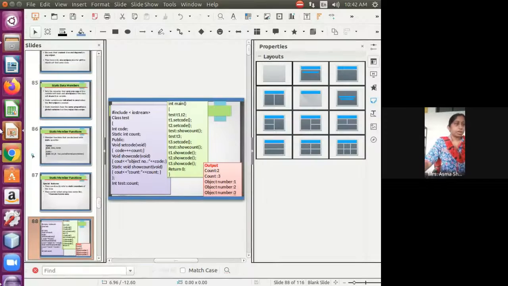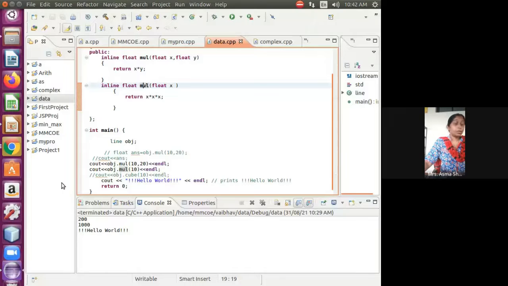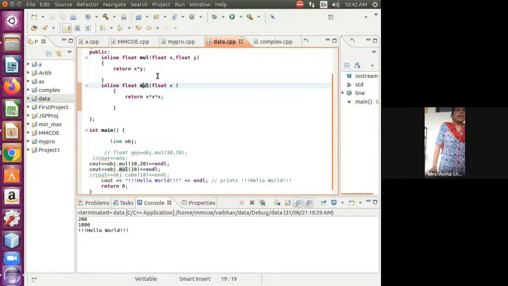We can write the code, so it will help you to understand much better. So this is my inline code function. Now we can have one more function in this.